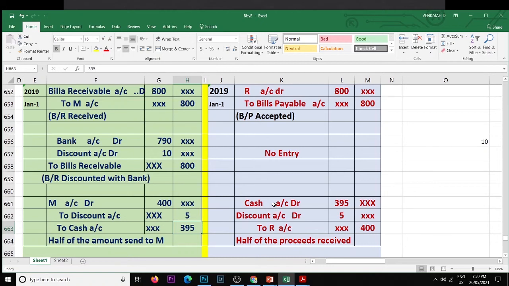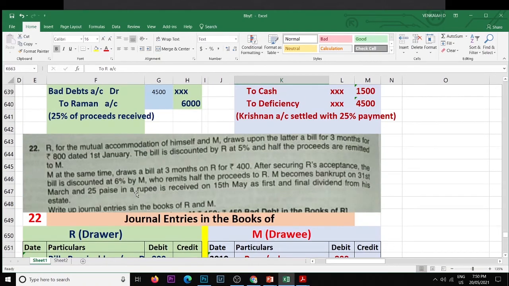In the same manner it is received by M from R. The second paragraph is telling that M at the same time draws a bill for 3 months on R for 400. After securing R's acceptance, the bill is discounted at 6% by M, who remits half of the proceeds to R. How R did for M for the 800 bill, same M is doing for R for the 400 bill.